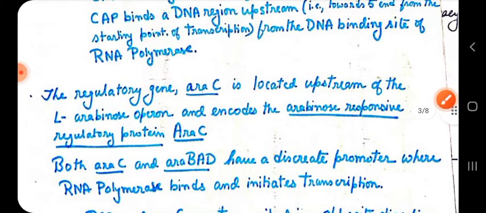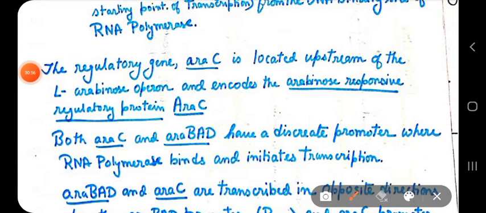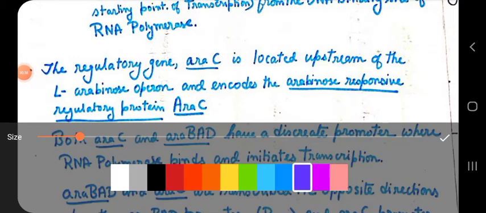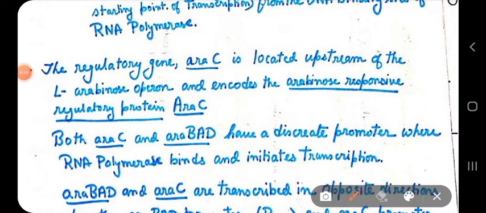Okay, so more to go about the arabinose operon. It is saying that the regulatory gene, which is called ARAC, is a regulatory protein. It is very sensitive to the level of arabinose. It plays a dual role. That means this ARAC can act as an activator in the presence of arabinose, and it also acts as a repressor for the arabinose operon in the absence of arabinose.